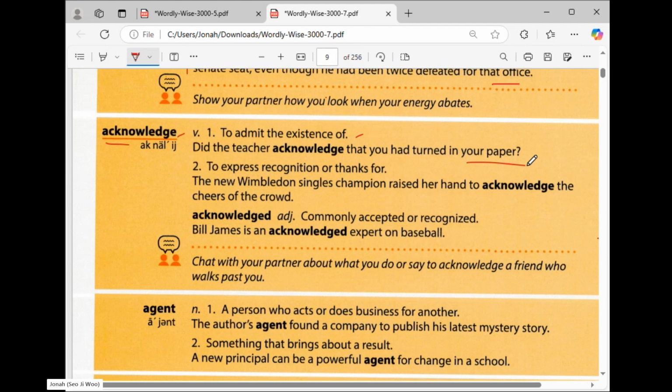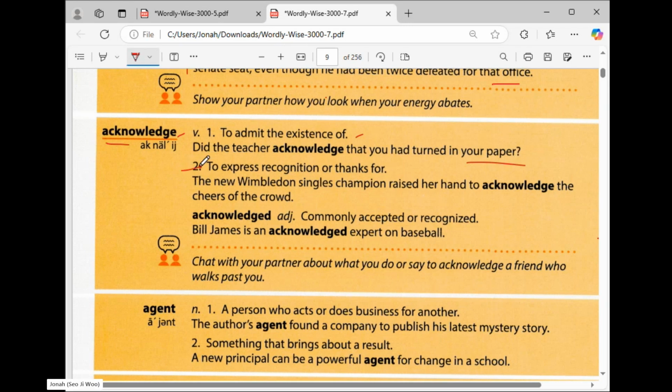For example, you will send a letter to your friend, and your friend will say, "Oh, I acknowledge it." So it means your friend already received it, admitting that it's already there.